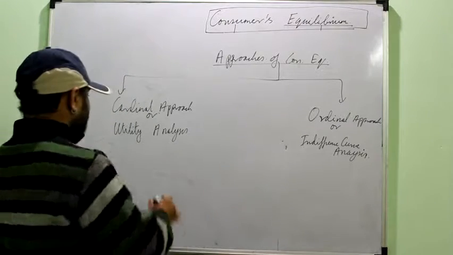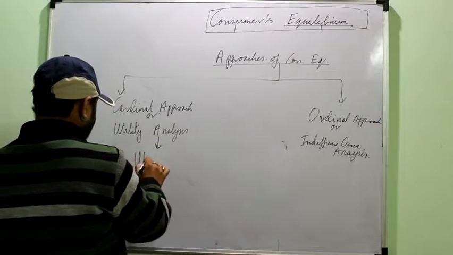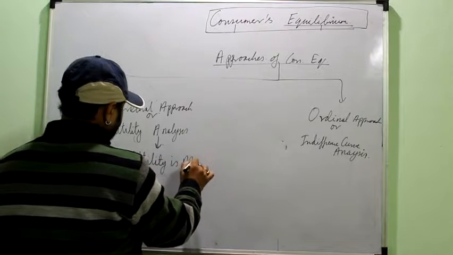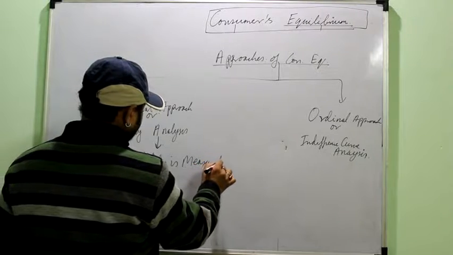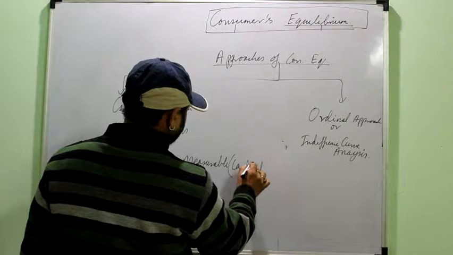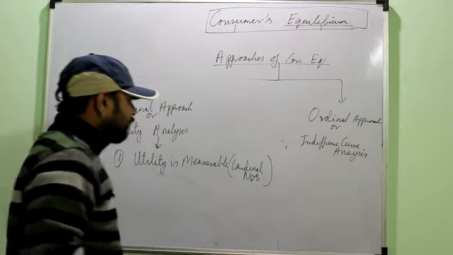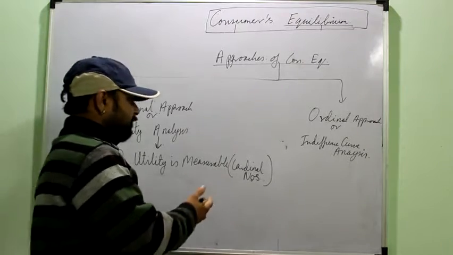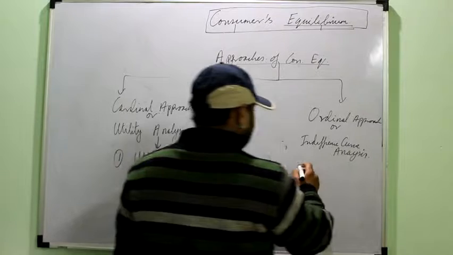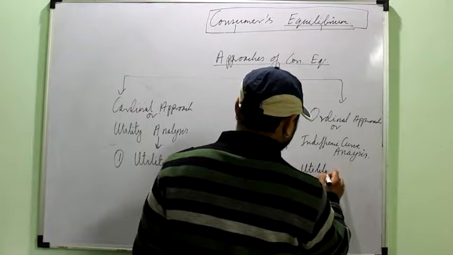The cardinal approach assumes that utility is measurable in cardinal numbers. Cardinal number means that it is measurable in 1, 2, 3, 4 units, not in points. The ordinal approach says that utility is not measurable.